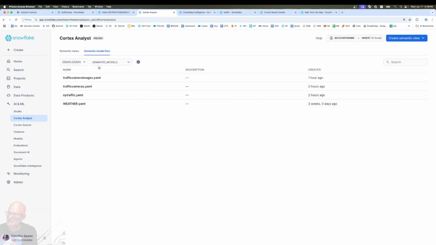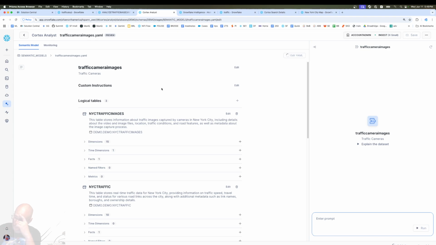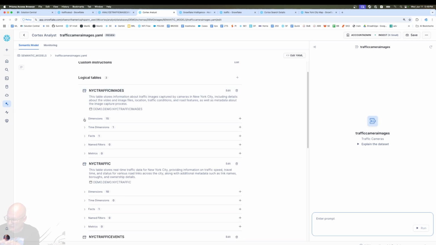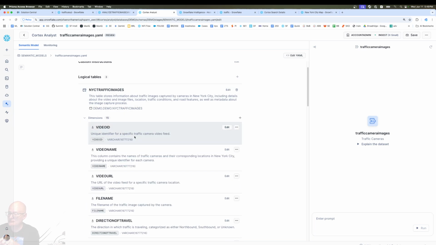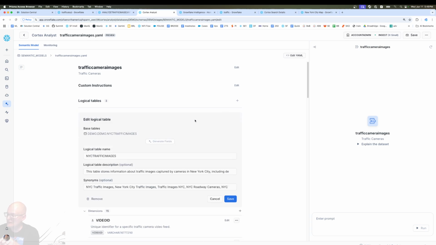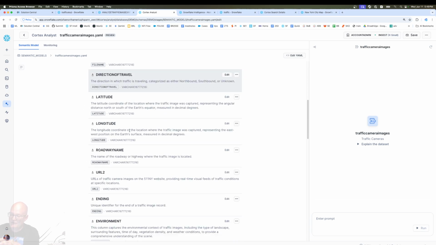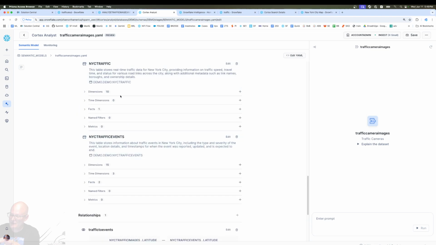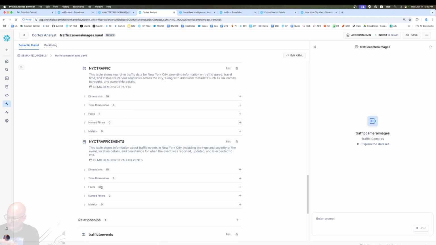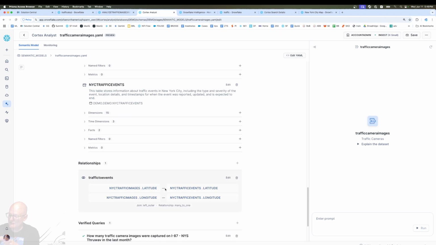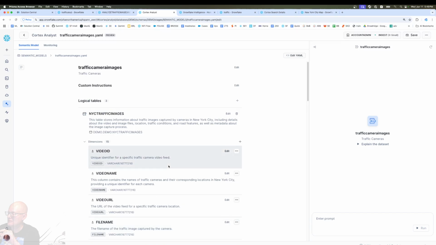We can also take a look at our semantic model here, which is mostly created by Cortex Analyst with me filling in, and that's important that you check things and make sure you have like synonyms for your table so people can use a couple of names. Make sure you got all the right fields you want in there. Here I've got 3 different tables, that event table, and I've got a relationship there, a verified query, and we can test it in Analyst to make sure our semantic model is working.